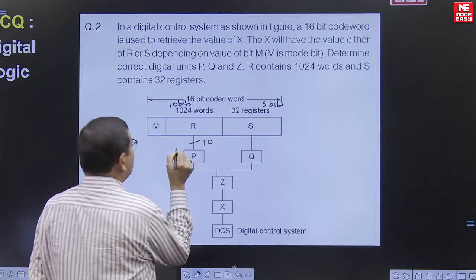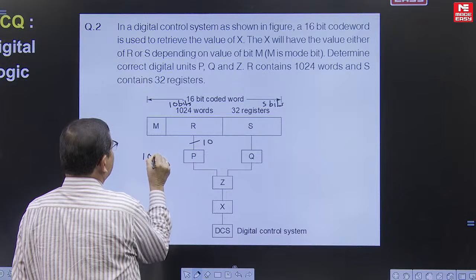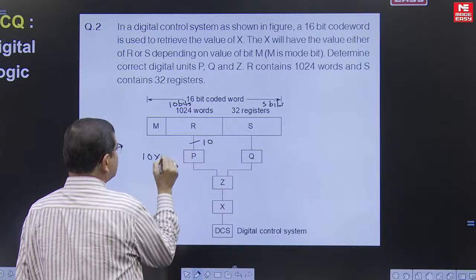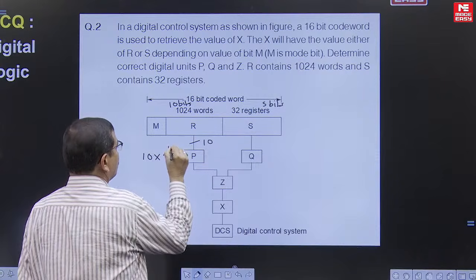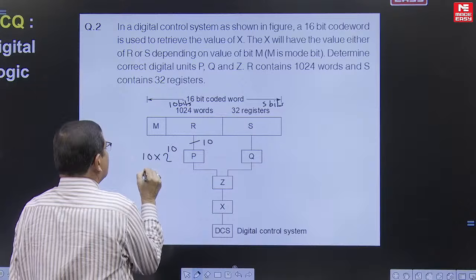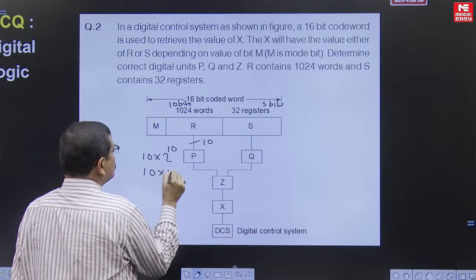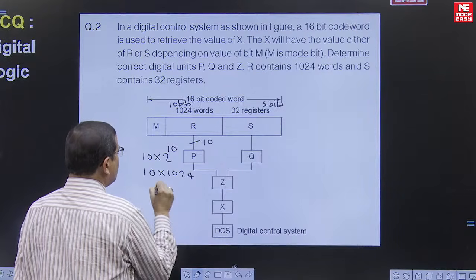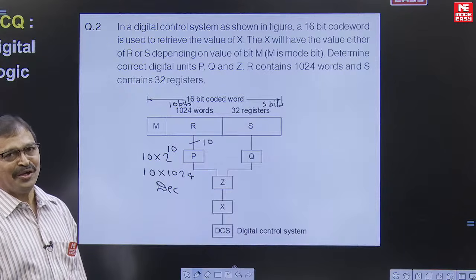So P needs 10 inputs, and this device's output is supposed to be 2 to the power of 10 output lines. So based on this, this is nothing but a 10 by 1024 decoder. It is supposed to be a 10 by 1024 line decoder.